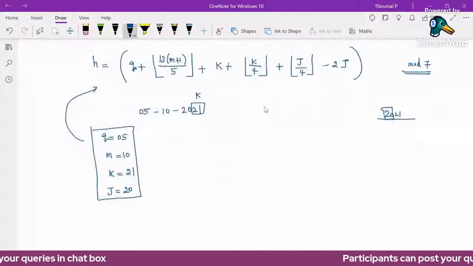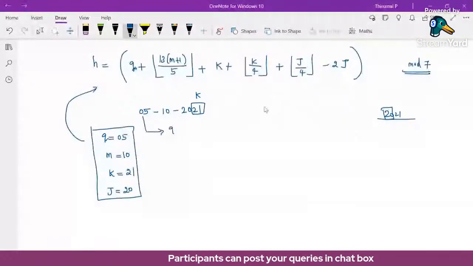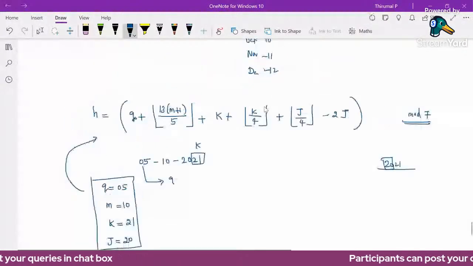So for October 5, 2021, here the q value is just the date. We are going to find the 5th of October. So q value is 5. The month is October, and for October we are assigning 10.